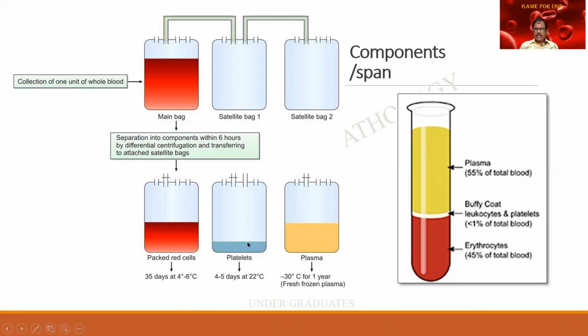After some centrifugation again, even the platelets settle down. When there is compression of the bag, the plasma alone is sent to the third bag. So from a single donation, I'm getting packed red cells as well as platelet-rich plasma and platelet-poor plasma. Platelet-poor plasma will be rich in many of the clotting factors. Platelets, we all know, are needed in bleeding disorders. And packed red cells is nowadays given for any patient with severe anemia, and not whole blood.